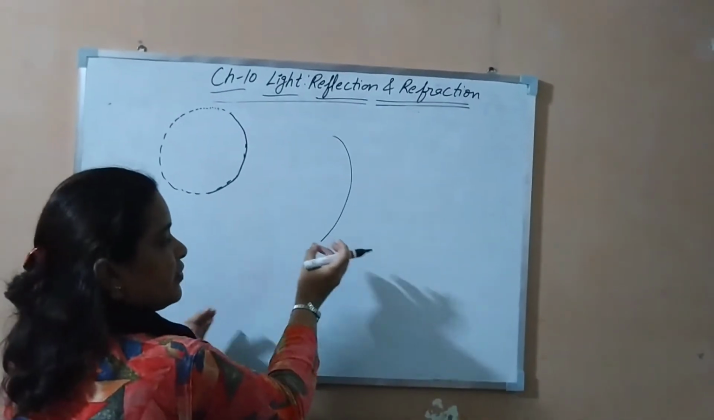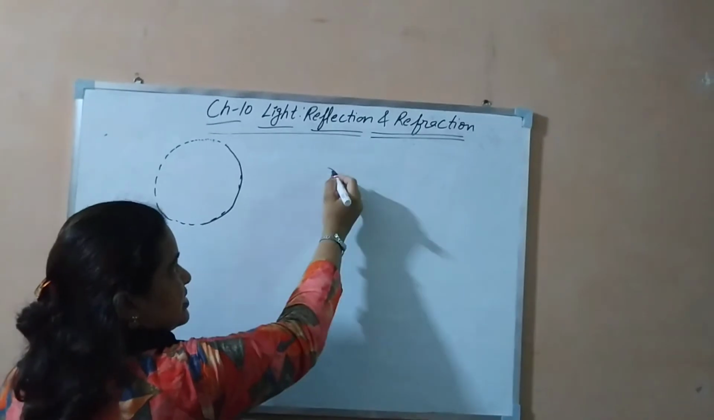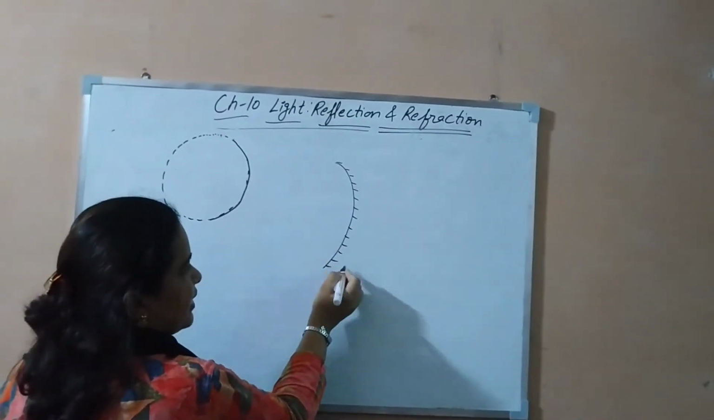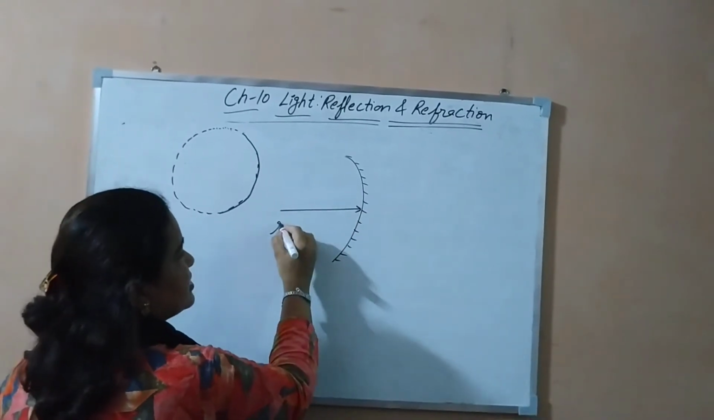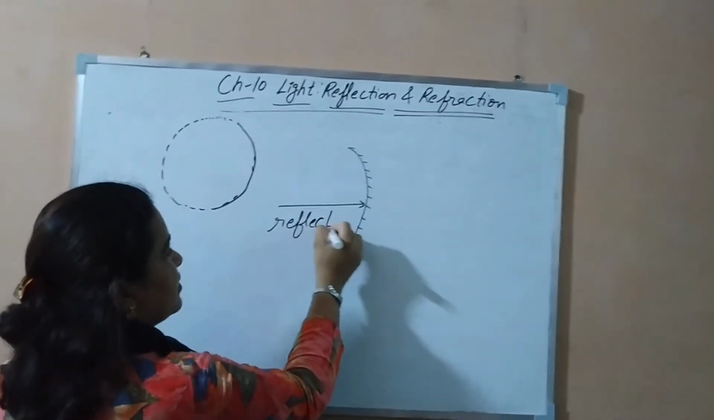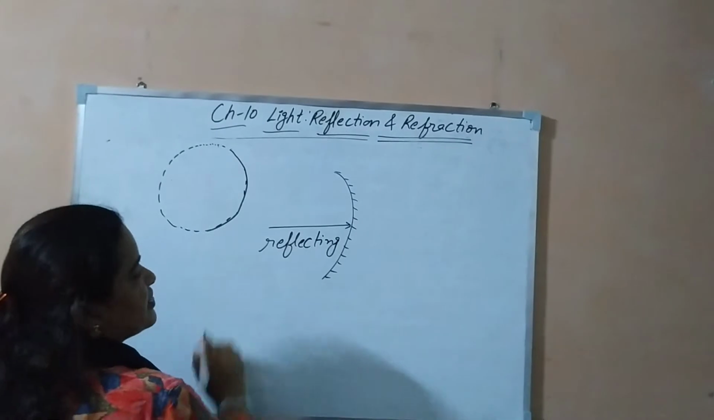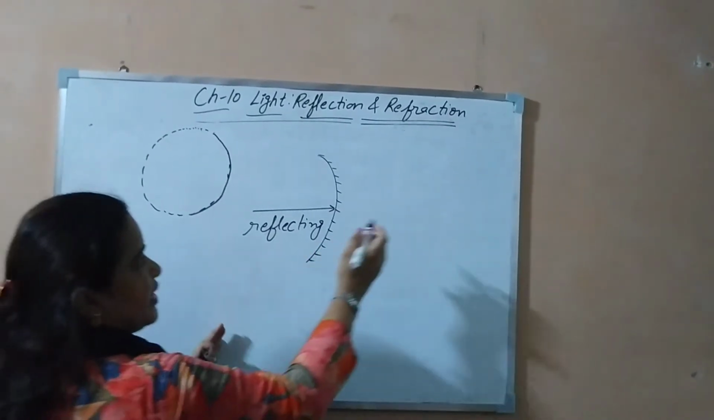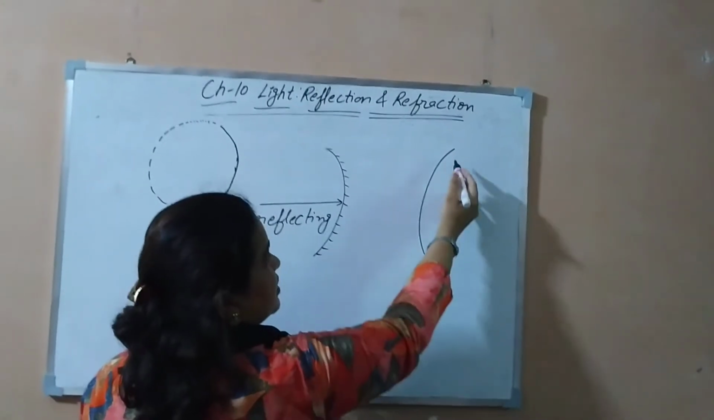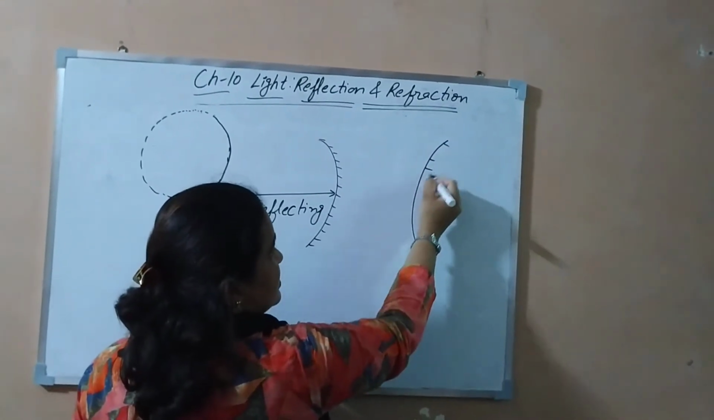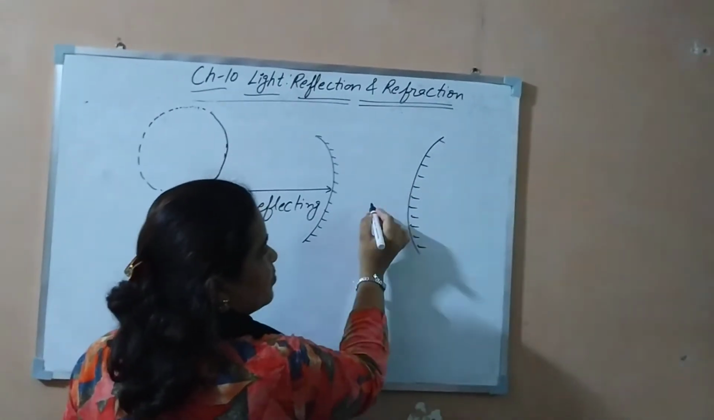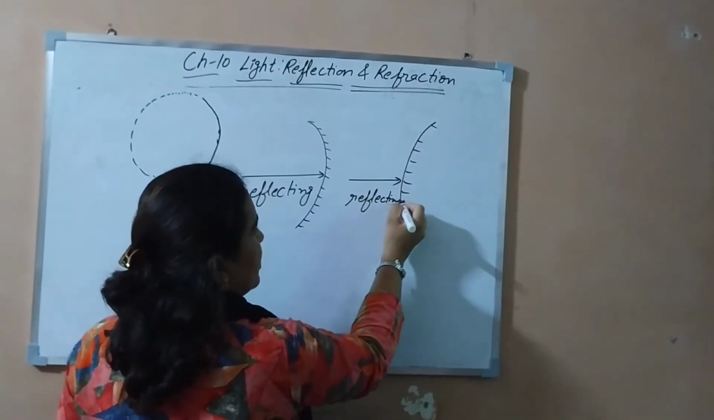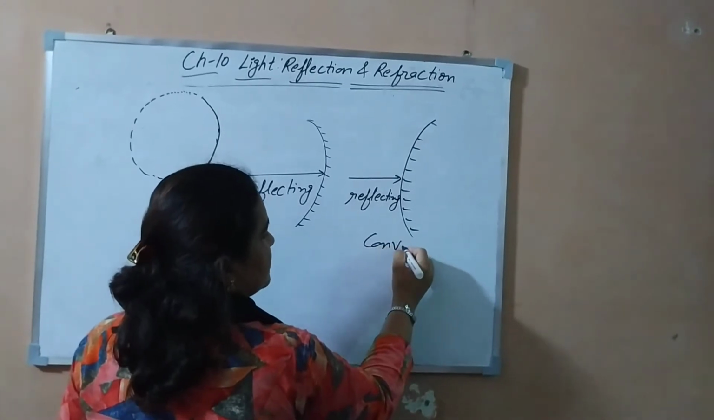Now if its bulging out surface is coated with shiny material and the inner surface is reflecting, then it forms a concave mirror. And if this cut-out portion has the inner surface with silver coating and the bulging out surface is reflecting, then it is known as a convex mirror.